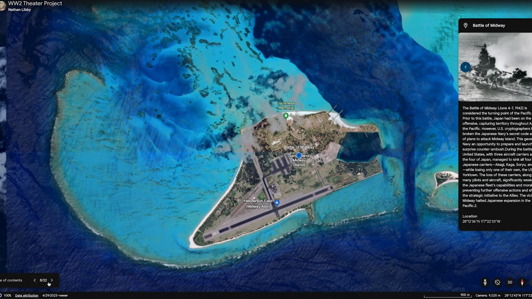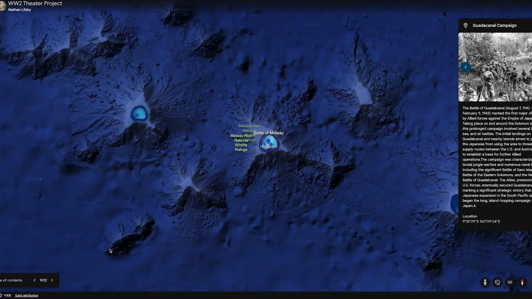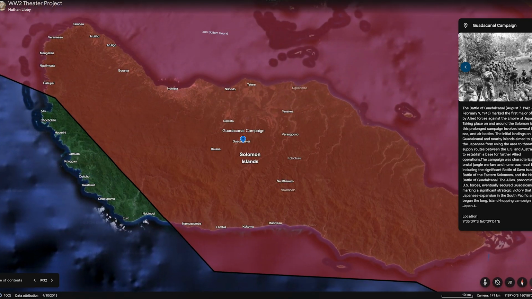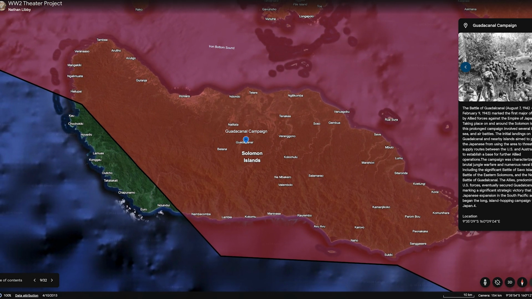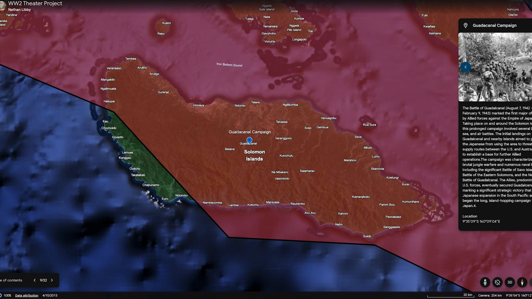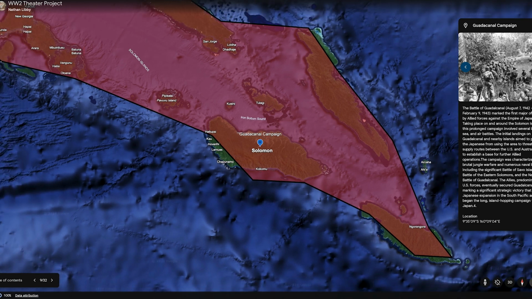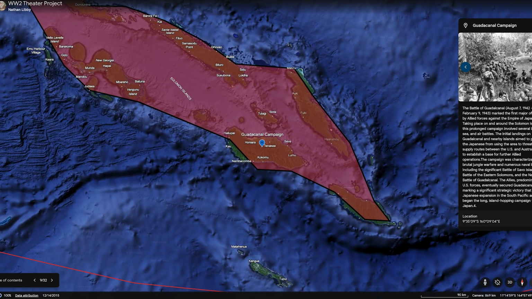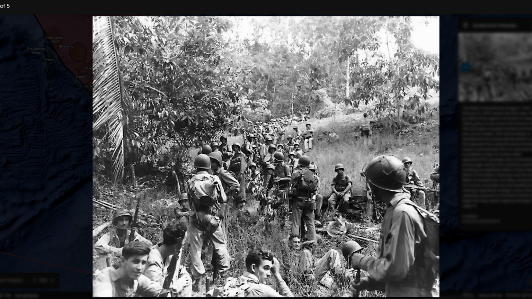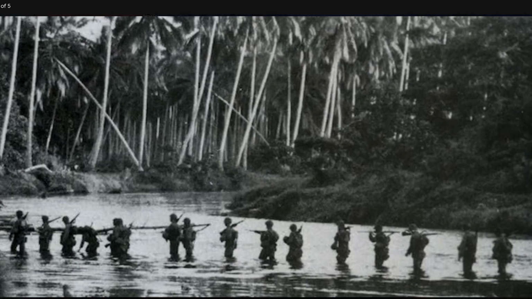From August 7, 1942 to February 9, 1943, the Battle of Guadalcanal marked the first major offensive by Allied forces against the Empire of Japan. Taking place on and around the Solomon Islands, this prolonged campaign involved several sea, land, and air battles. The initial landings on Guadalcanal and nearby islands aimed to prevent the Japanese from using the area to threaten supply routes between the U.S. and Australia, and to establish a base for further Allied operations.